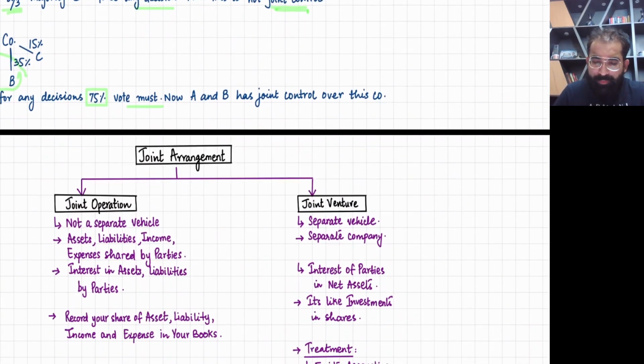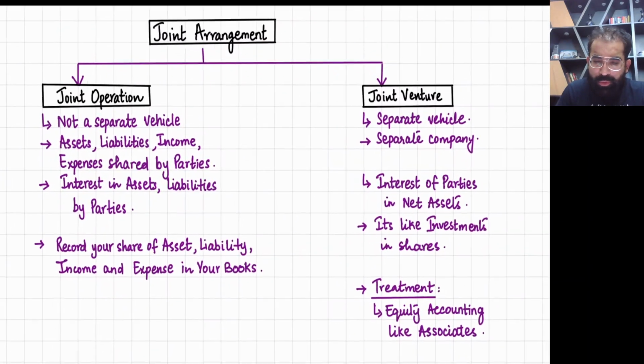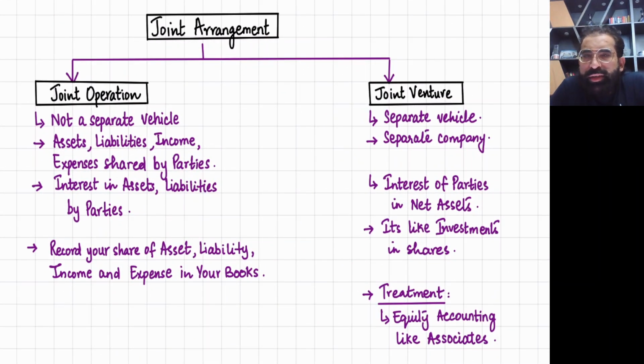Now we are going to discuss the two types of joint arrangement. The first one is joint operation. What does it mean? Joint operation means not a separate vehicle. Normally in joint operation, we don't create a separate entity. Sometimes they do, but normally they don't create a separate vehicle or separate company. Assets, liabilities, income, and expenses are shared by parties.